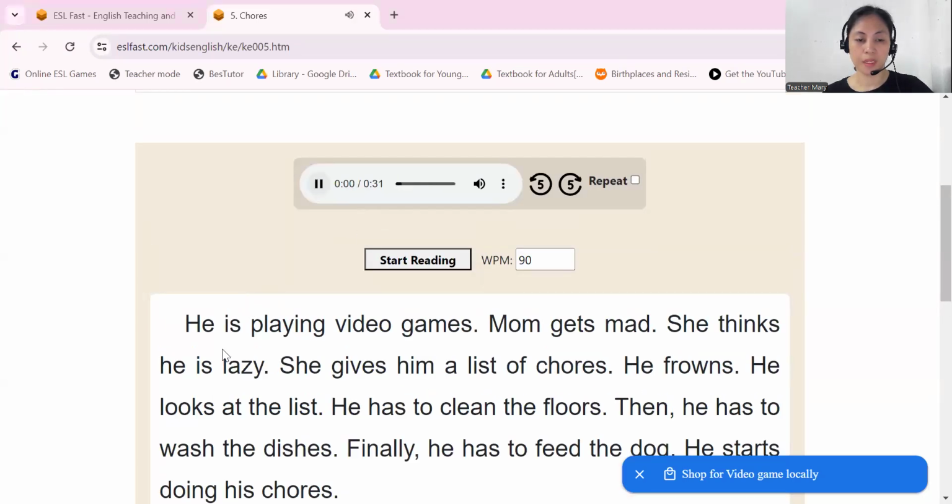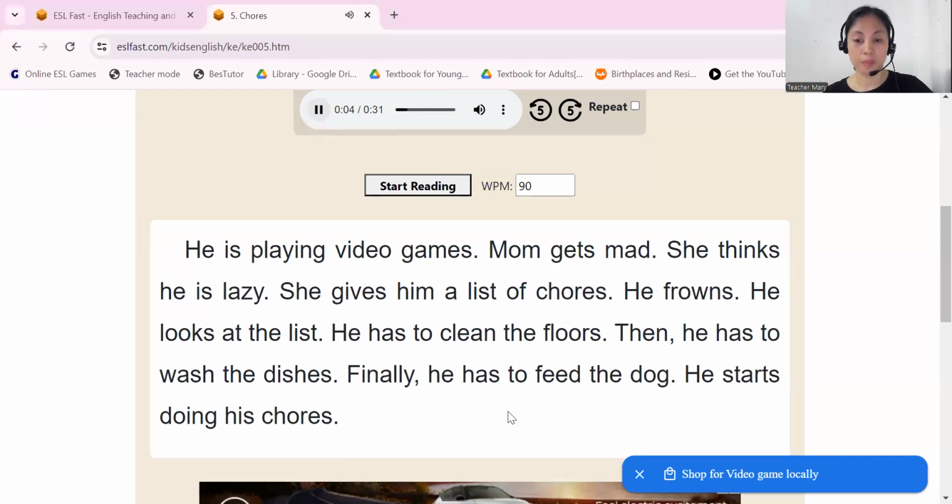He is playing video games. Mom gets mad. She thinks he is lazy. She gives him a list of chores. He frowns. He looks at the list. He has to clean the floors. Then he has to wash the dishes. Finally, he has to feed the dog. He starts doing his chores.